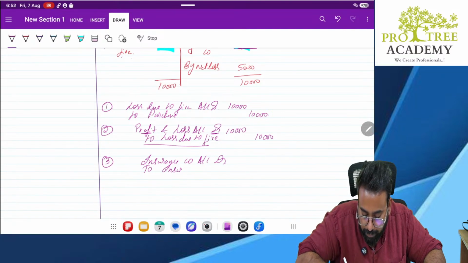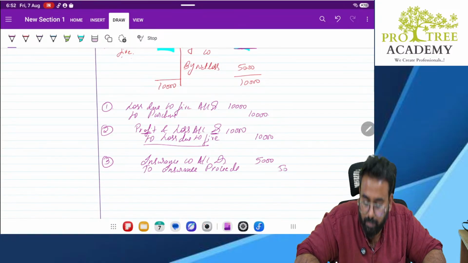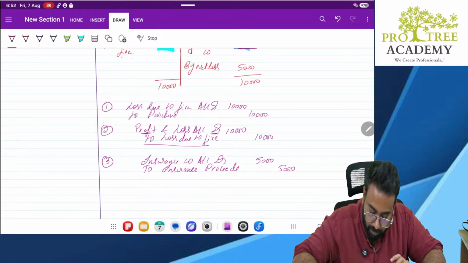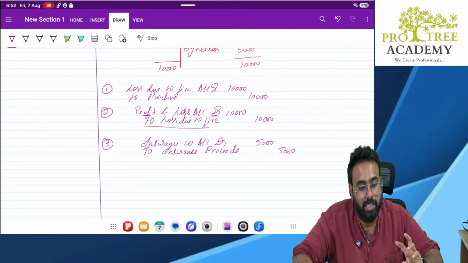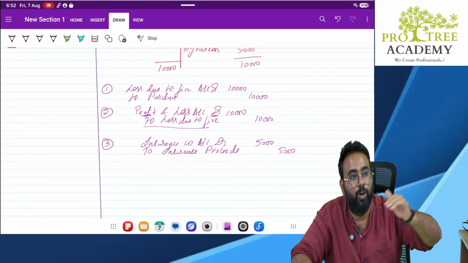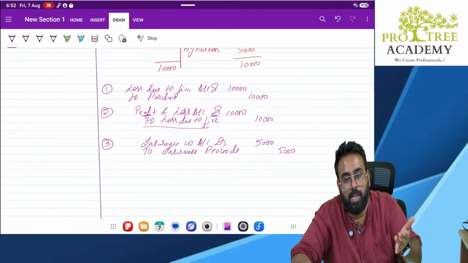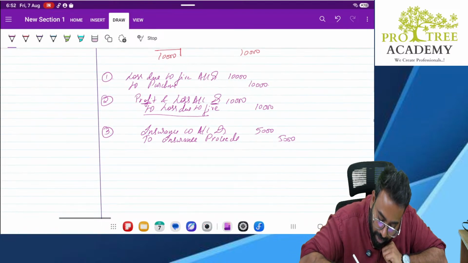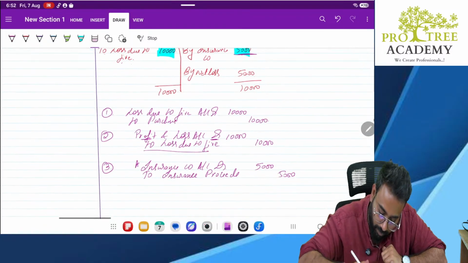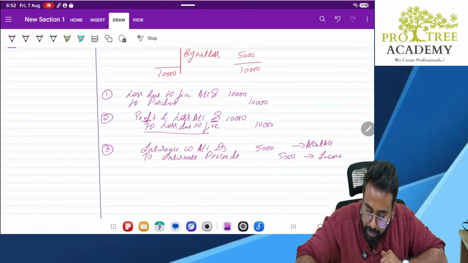To insurance proceeds. It is a kind of income. Inflow of money, right? In fact, it is not exactly an income, but it is something which will reduce our expenses. But in the normal sense, if you had not taken insurance, all the money would have been lost. Correct? So something which we are getting back, we will consider as income. Okay? Yes, to insurance proceeds. Now, this is an asset account. This is an income account. Correct? Now, the asset account will go to the balance sheet.